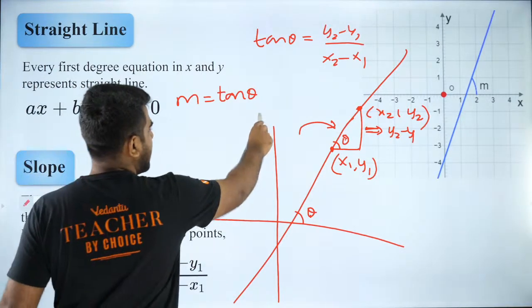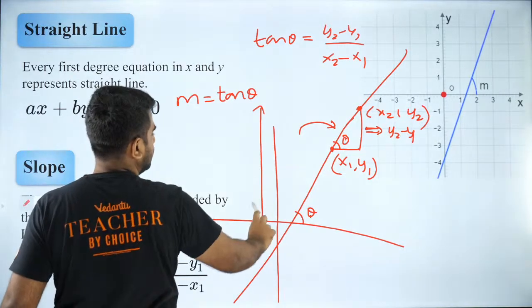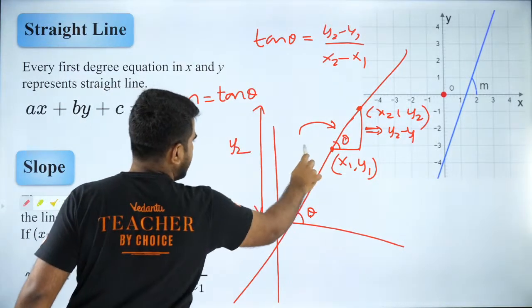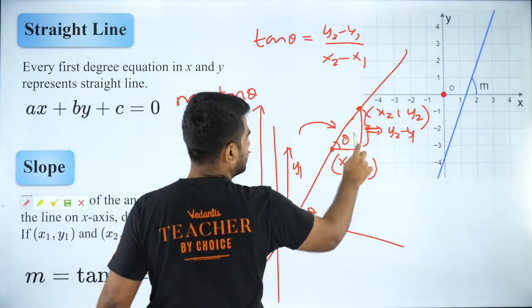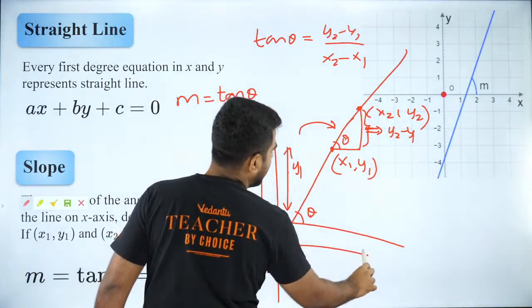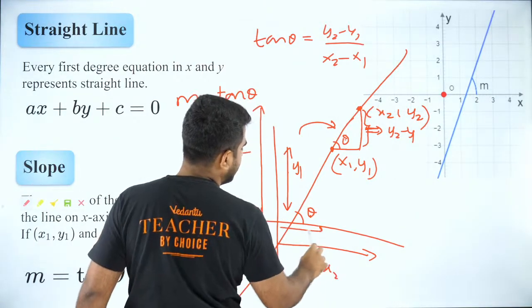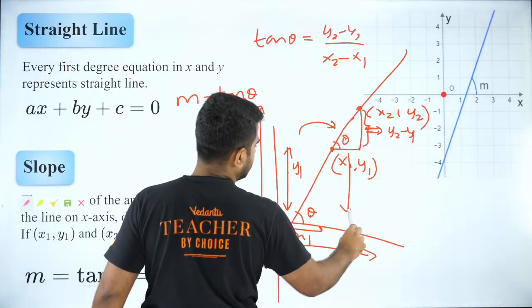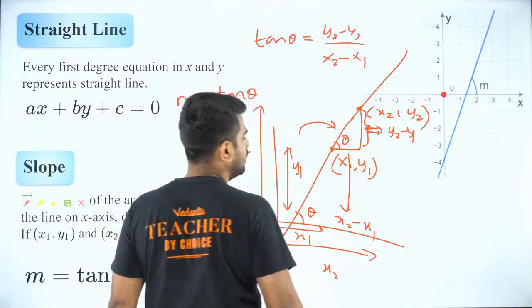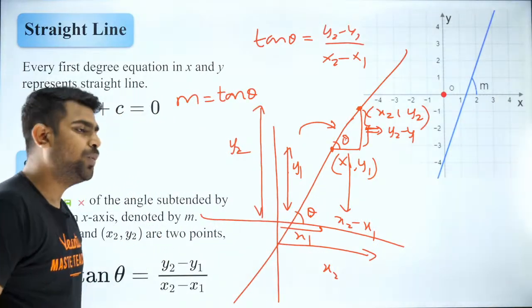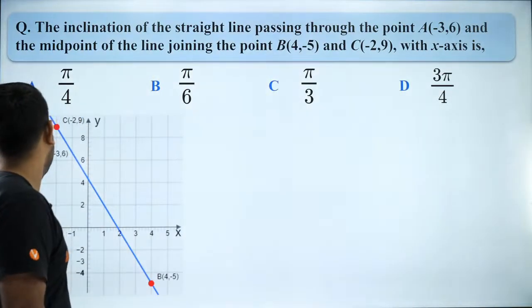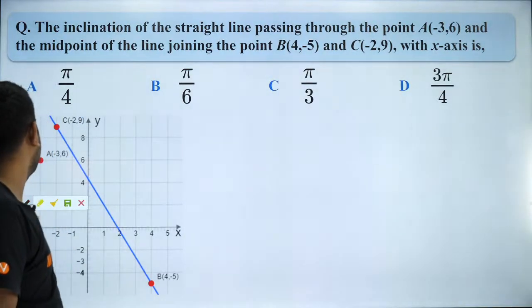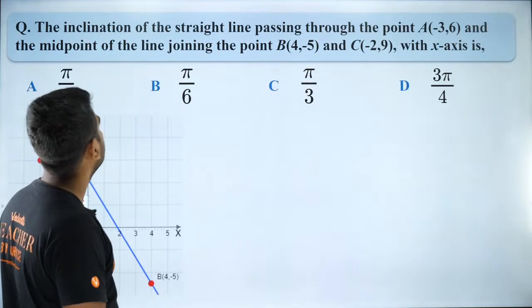Because this entire height is y2, and this entire height is y1. So y2 minus y1 will be this length. Similarly, this entire distance is x2 and this entire distance is x1. So what is this distance? x2 minus x1. So that is how you derive it. I hope you guys are clear. Let's proceed and use it in this question. So how will you use it? Very simple, direct formula. Plug in the values and get the answer.